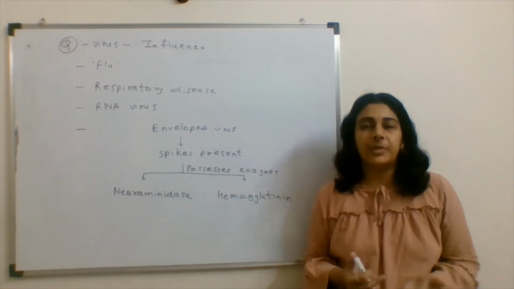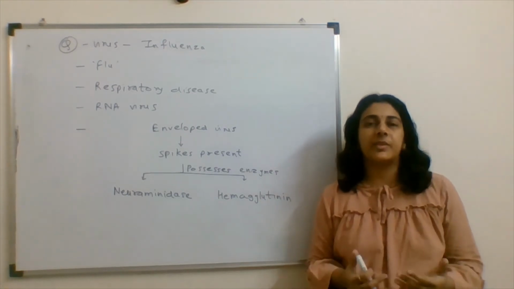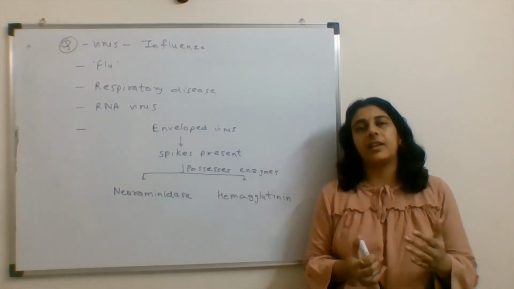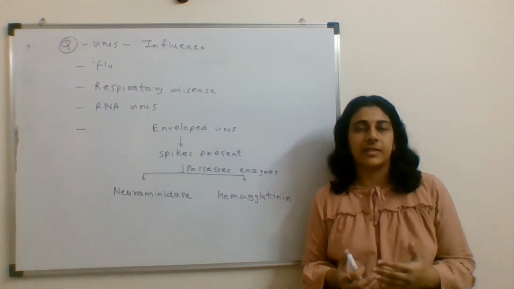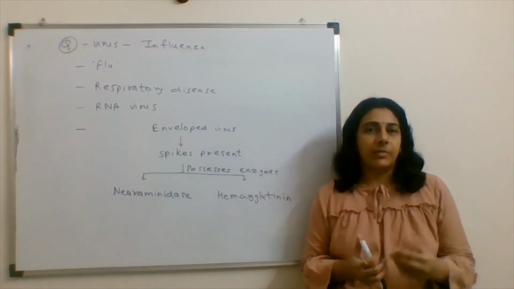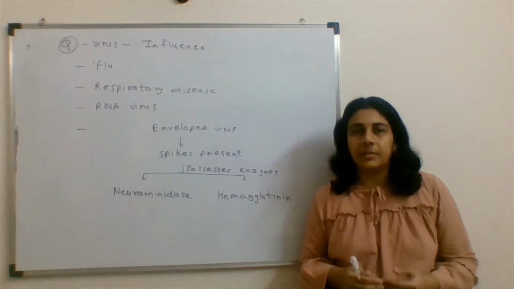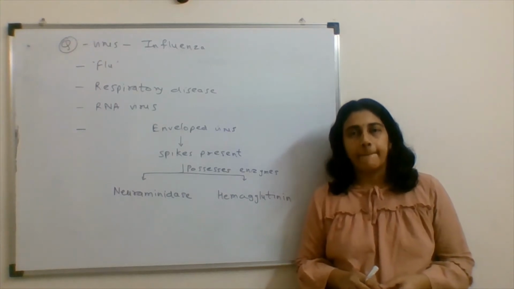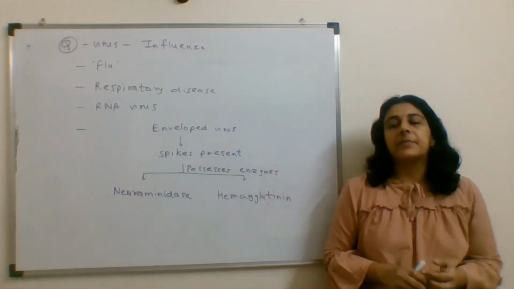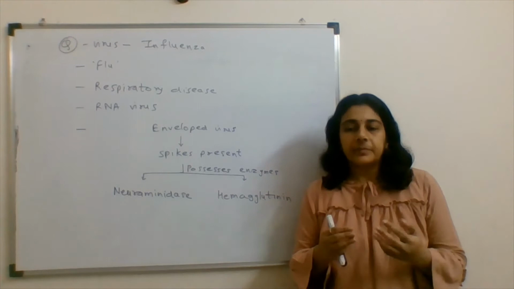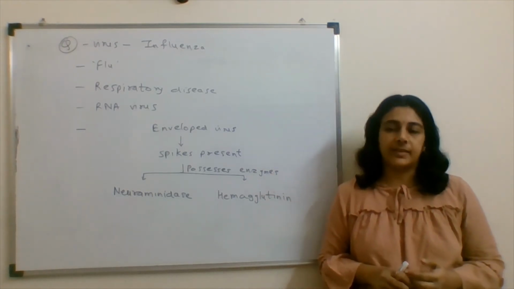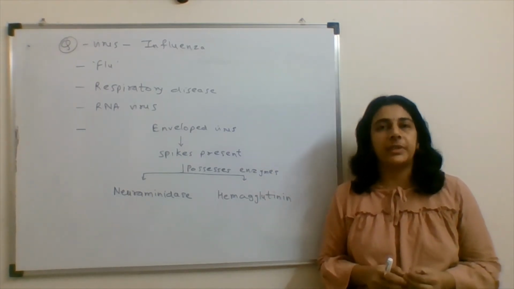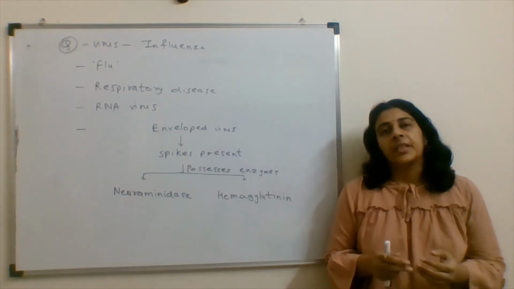This is an enveloped virus. The spikes present on this virus have two types of proteins. One is neuraminidase and the second is hemagglutinin protein. Neuraminidase is there for the penetration of the mucus layers of respiratory epithelium cells.